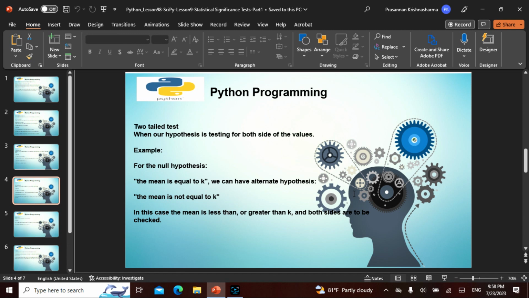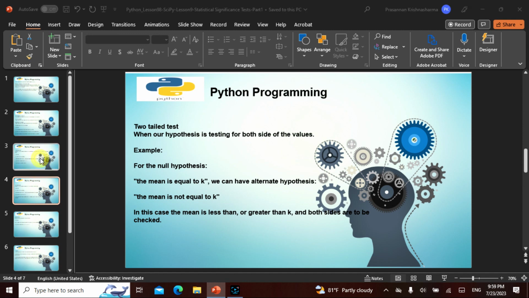Two-tailed test, you can test this and you can test this also, testing for both the sides of the value. In the null hypothesis, again it equals k. So here the alternate means it is not equal to k, which is the exact opposite. So it means it's less than or greater than k, so both the sides have to be checked. That is why we have to check both the sides in order to come to an answer. So this is a two-tailed test.